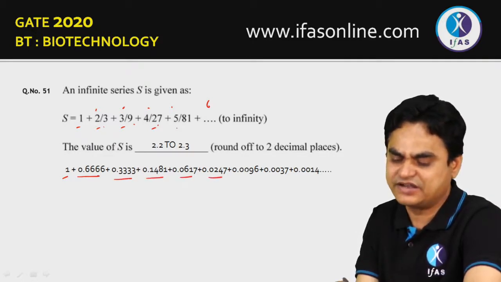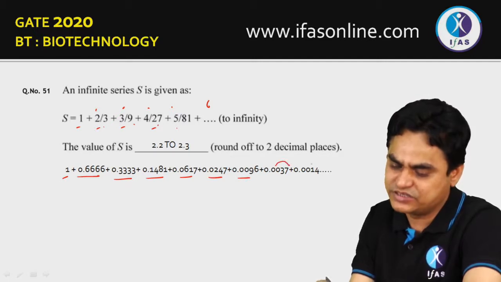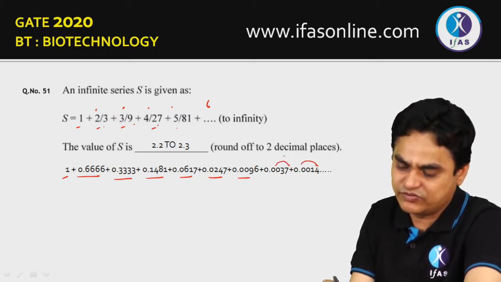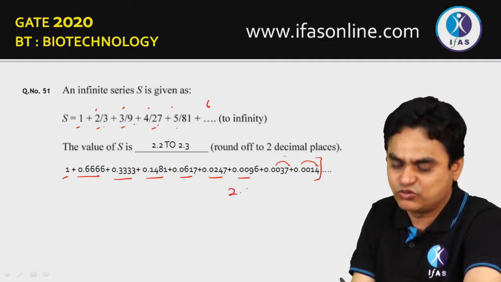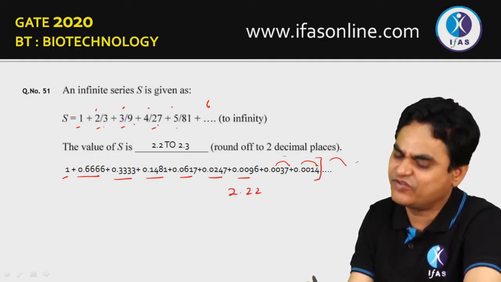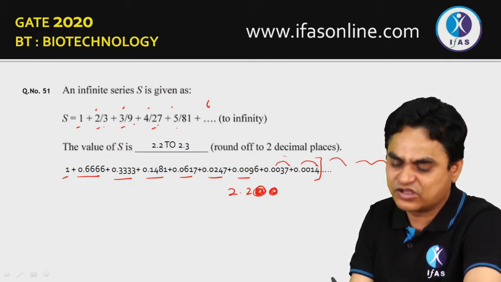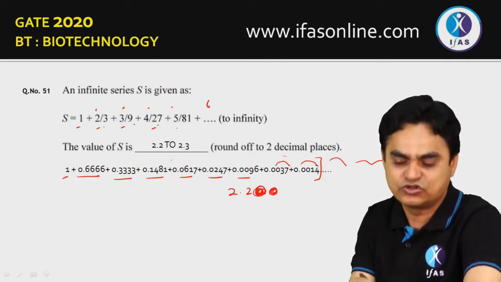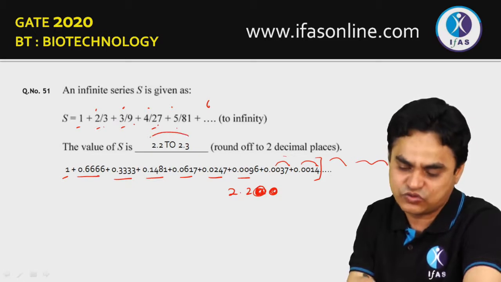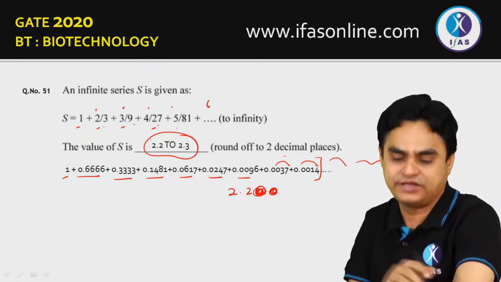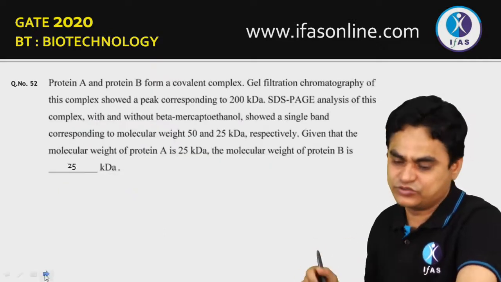If you keep on adding that, after a certain length, that is after two digits, the change is negligible. So if you even add up to here, the value would be approximately 2.22, and further the values will keep on increasing, but that will make a difference only in the third or fourth digit. It is not going to make any difference, and so the correct answer would be values ranging from 2.2 to 2.3. Moving to the next question.